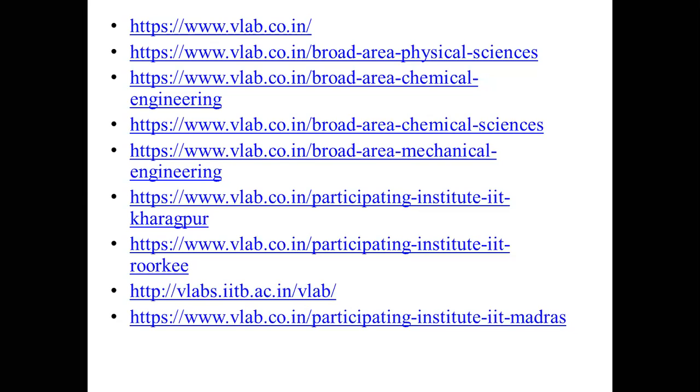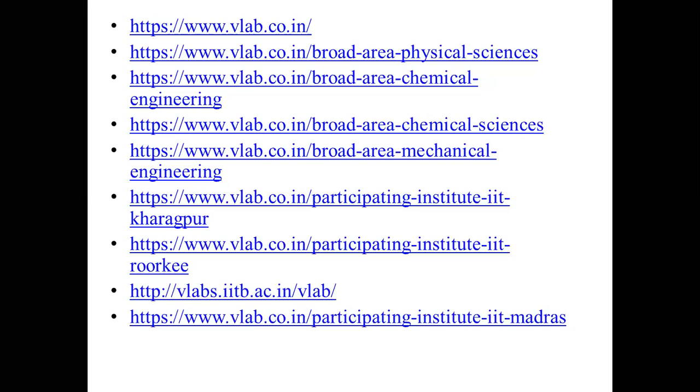For physics particularly, we can find labs from the department which is physical science, or we can find it from the mechanical department also. For chemistry, you are having chemical science and chemical engineering, and civil engineering also you are having few labs. So you can go to that particular site, and what all is provided there, you can go there. Or if you search simply for virtual lab in Google itself, you are getting n number of laboratories which are providing the virtual lab.